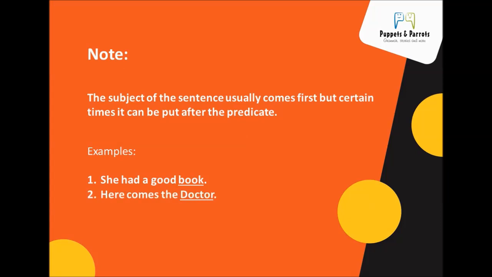In the second sentence, here comes the doctor. In the first sentence, she, the subject, comes at the beginning of the sentence as usual. But in the second sentence, let's see how the subject comes after the predicate. Here comes the doctor. First, locate the verb in the sentence. Comes is the verb in the sentence. Now ask a question by placing who. Who comes? The doctor comes. So the doctor is the subject of the sentence. Here comes is the predicate of the sentence. But here the subject comes after the part of the predicate. So these are the things that have to be remembered before doing the exercises.